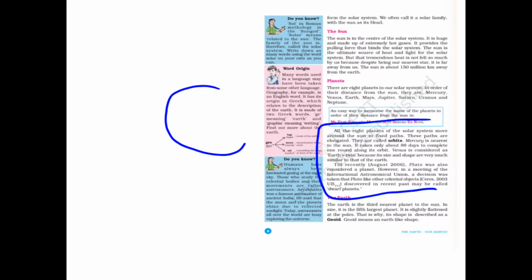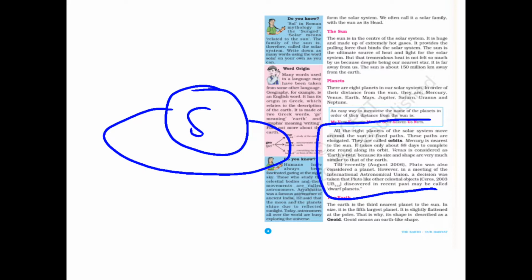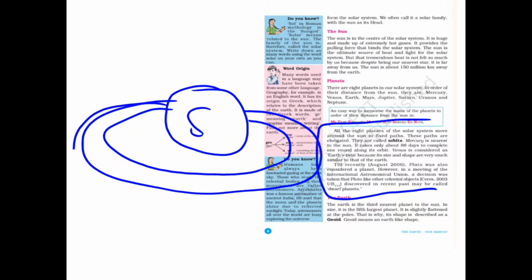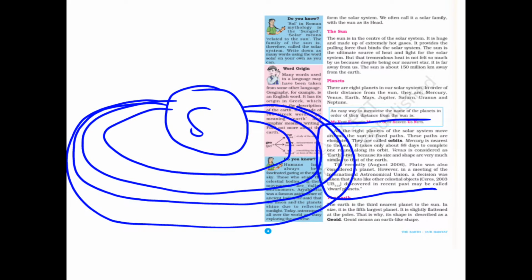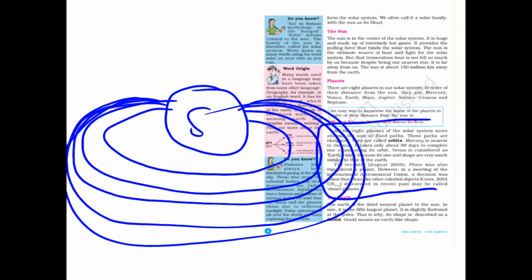Suppose this is the sun, which is in the middle of the whole solar system, and the planets move in a special way. They have special ways like this. There are 8 ways. In these ways the planets will be revolving, moving around the sun.